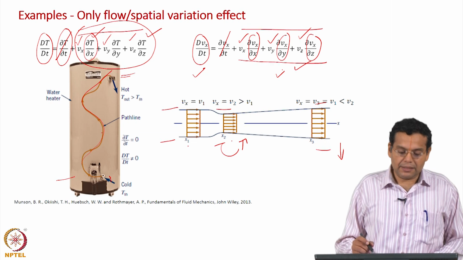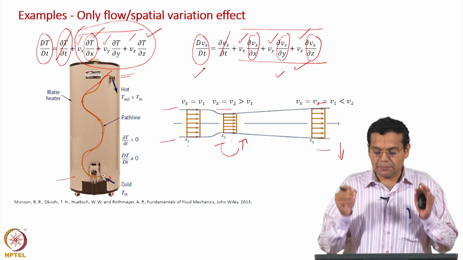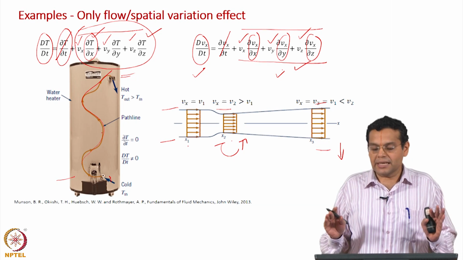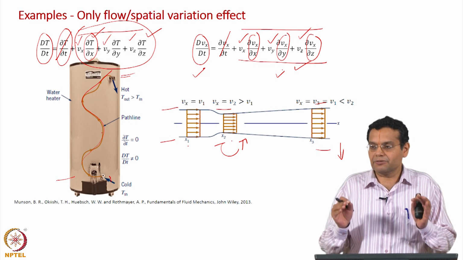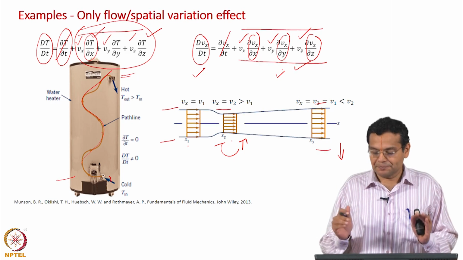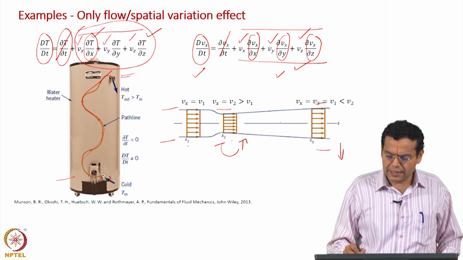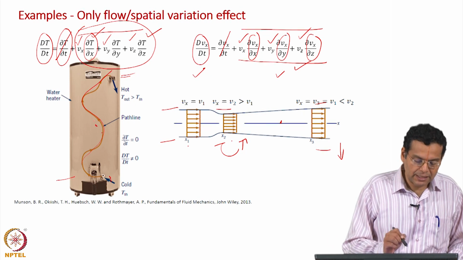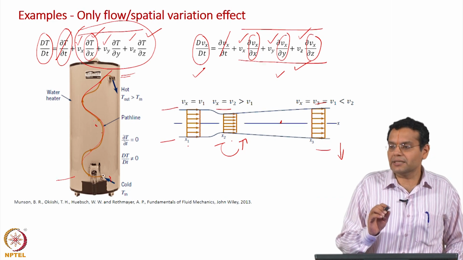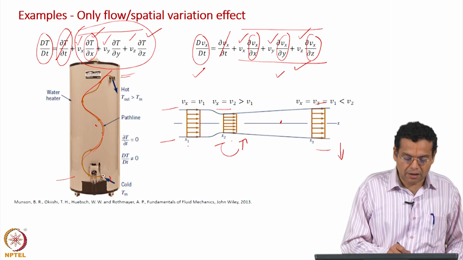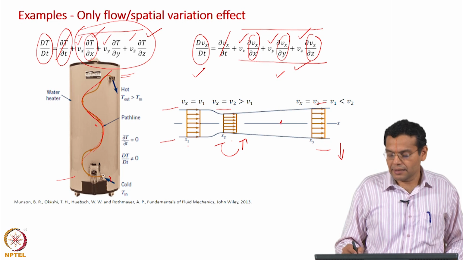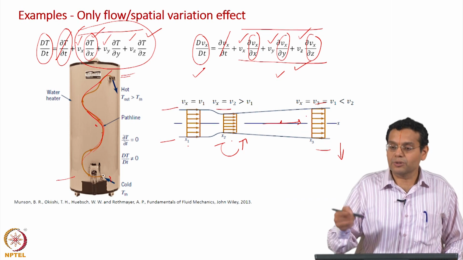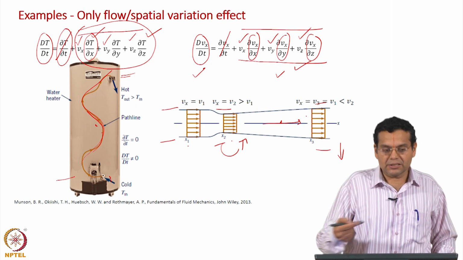In these examples, if you are at a particular location, there is no change in the property, no rate of change of that property with respect to time. If you put an instrument here, it will not show any change in velocity. If you put an instrument here, it will not show any change in temperature. But if you travel along, then you will experience a change in temperature and velocity.